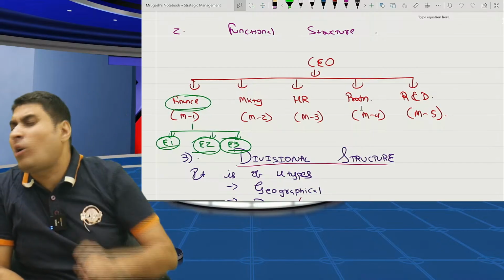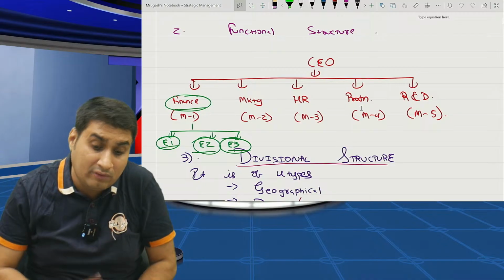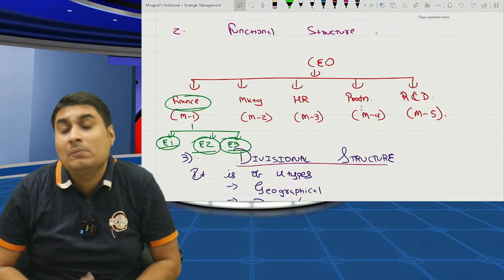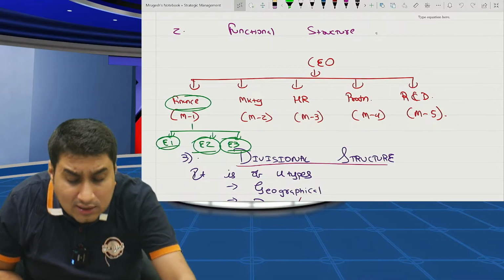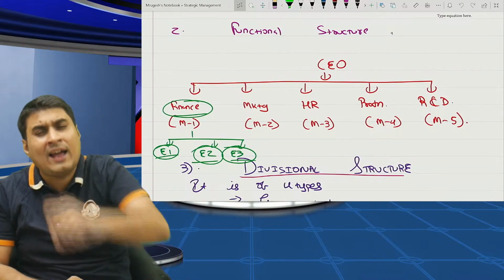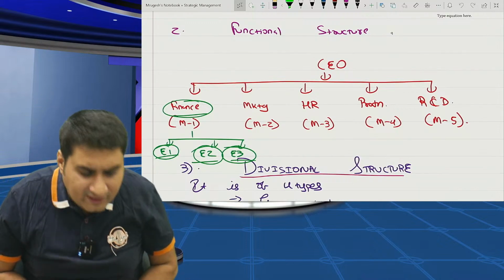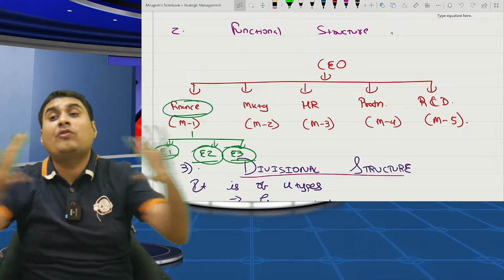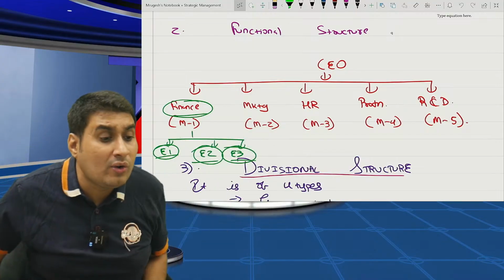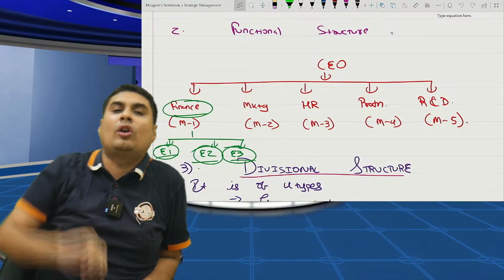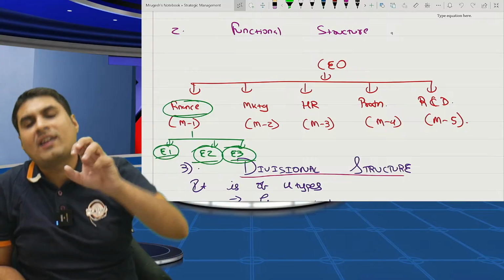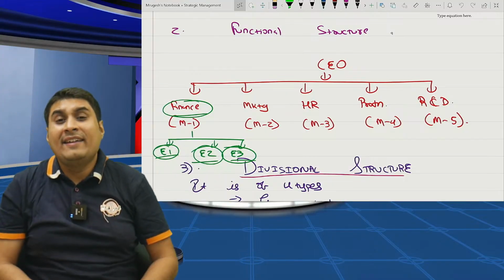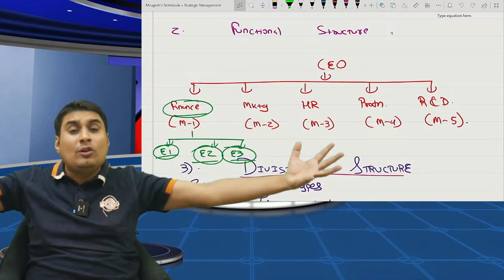But your also problem is there. Now you will tell me your what problem? Very good structure, sir. You are finding problem in everyone. Yes. What problem? Tell me. I want to know. Very simple. Your problem can be there of coordination. Whenever you want to do any work, you have to ask one person or lot of person, lot of production head, finance head. Coordination can be there. Delayed decision. I need to ask lot of heads.